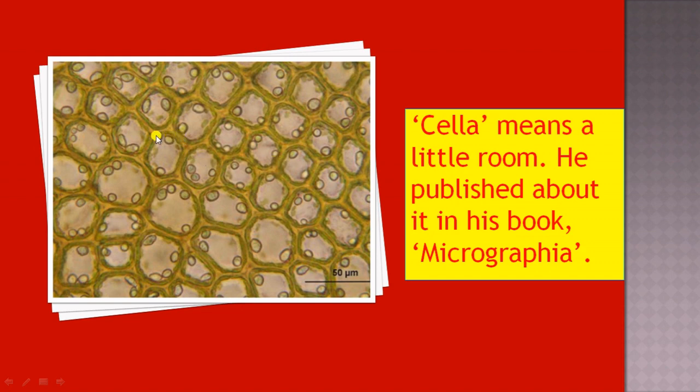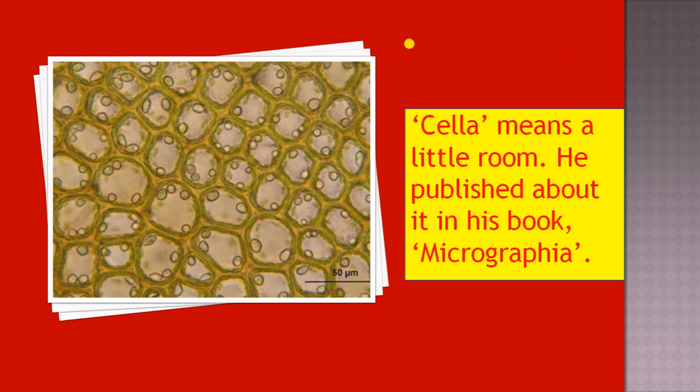Here you can see the compartments he was able to see. Cella means nothing but a little room. As he was able to see some little rooms or small compartments, he coined the term cella, and this word means a little room. He also published about it in his book called Micrographia. So Micrographia was the book written by Robert Hooke. Like this, he discovered the cell.